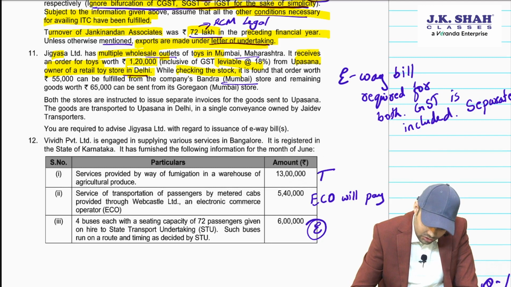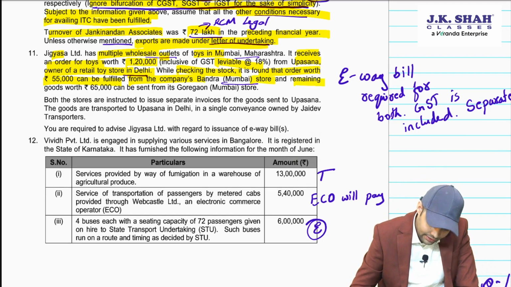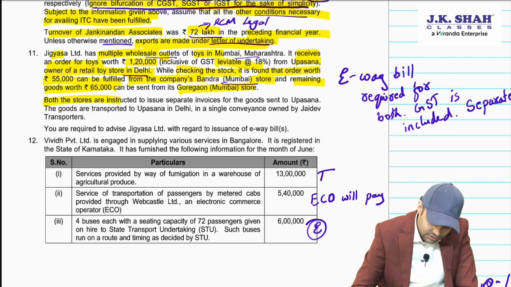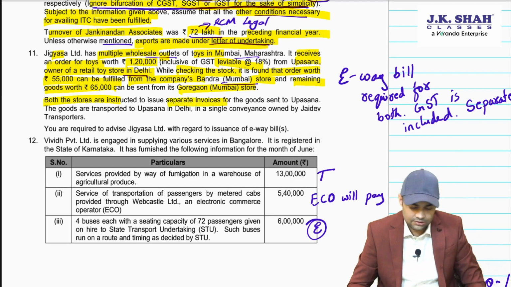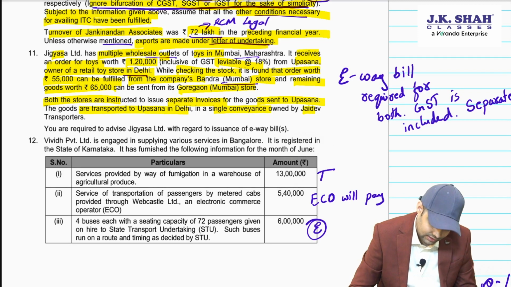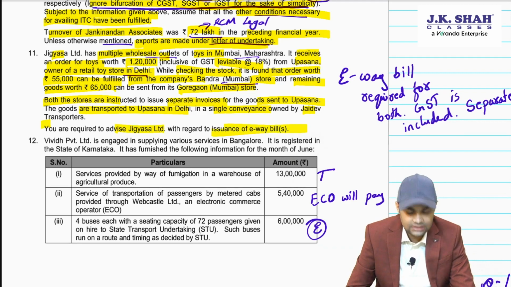While checking the stock, it is found that the order worth 55,000 can be fulfilled from the company's Bandra store and the remaining 65,000 from Goregaon Mumbai store. Both the stores are instructed to issue separate invoices for goods sent to Upasana. The goods are transported to Upasana in Delhi in a single conveyance owned by Jaydev Transporter. You are required to advise Jigyasa with regard to issuance of e-way bill.